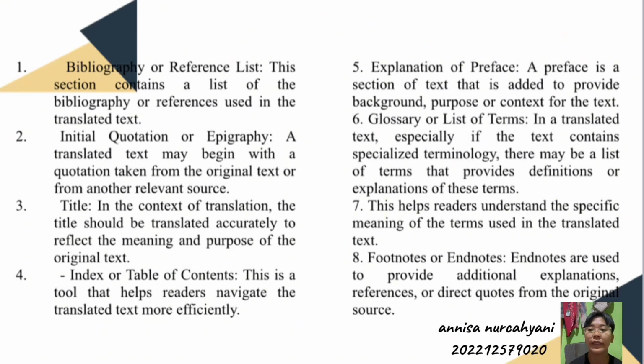And then 5, there is explanation or preface. That is, a preface is a section of the text added to provide background, purpose, or context for the text. And then glossary or list of terms. In the translated text, especially if the text contains specialist terminology, there may be a list of terms that provides definitions or explanations of these terms.